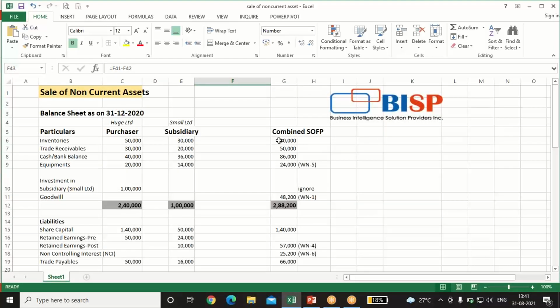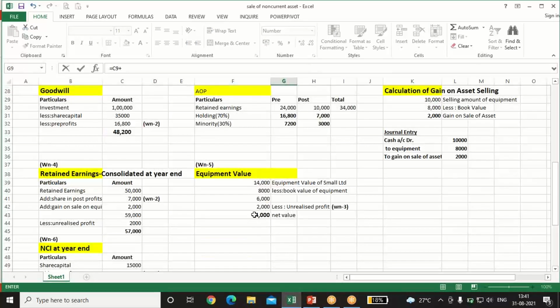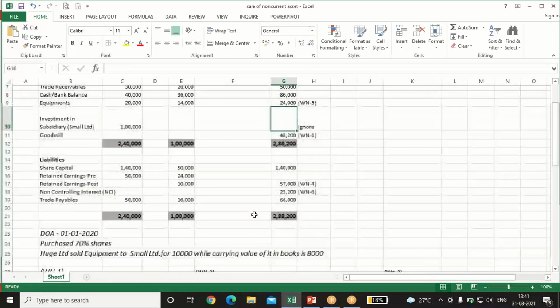Now we'll prepare the consolidated balance sheet. 50,000 inventory plus 30,000. Similarly trade receivables, 30,000 plus 20,000. Cash and bank, 40,000 plus 36,000 plus 10,000, which we have earned on selling the asset. Equipment, 20,000 plus 4,000, as we have just calculated.